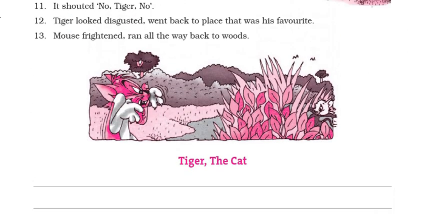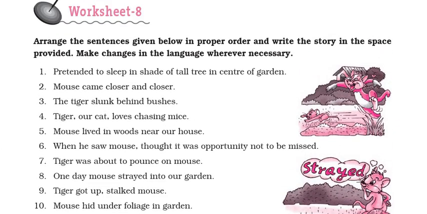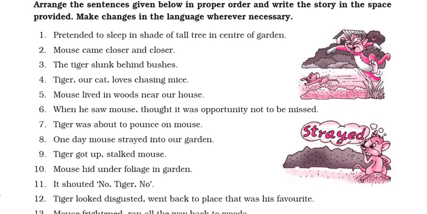So I will just give you the beginning sentence so that it will help you to create this story. Beginning sentence will be: Tiger or cat loves chasing mice. Now after this you have to arrange these sentences in order, create the story, and obviously you can make changes in the language wherever it is required. Fine. So try to do worksheet 8. This is a very interesting activity.